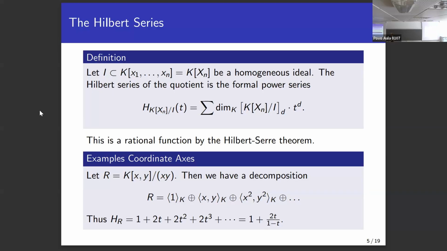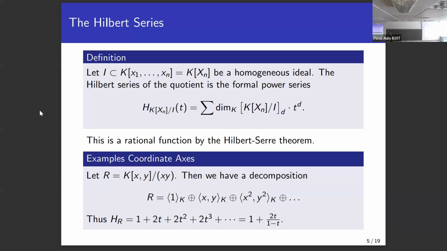And as a very basic example, we look at the coordinate axes truncated to two variables, where we quotient out all mixed terms. So what do we get? Well, we take a look at our ring, and the constants are always one-dimensional, and then in each degree bigger than zero, we only get unmixed terms, which is always two-dimensional. So we get the formal power series 1 plus 2t plus 2t squared, and so on forever. And writing this as a rational function, this is just (1 plus t) divided by (1 minus t). Right, it was just some basic computations.